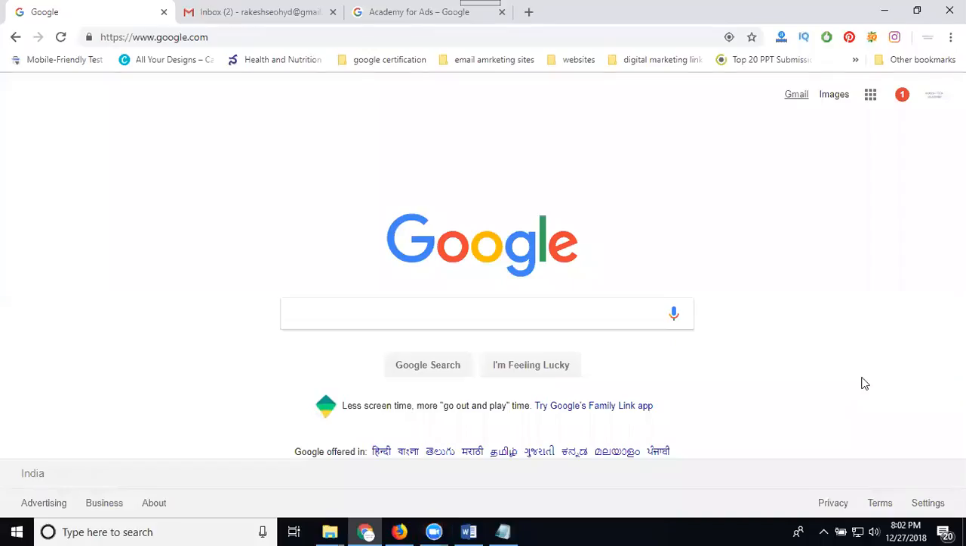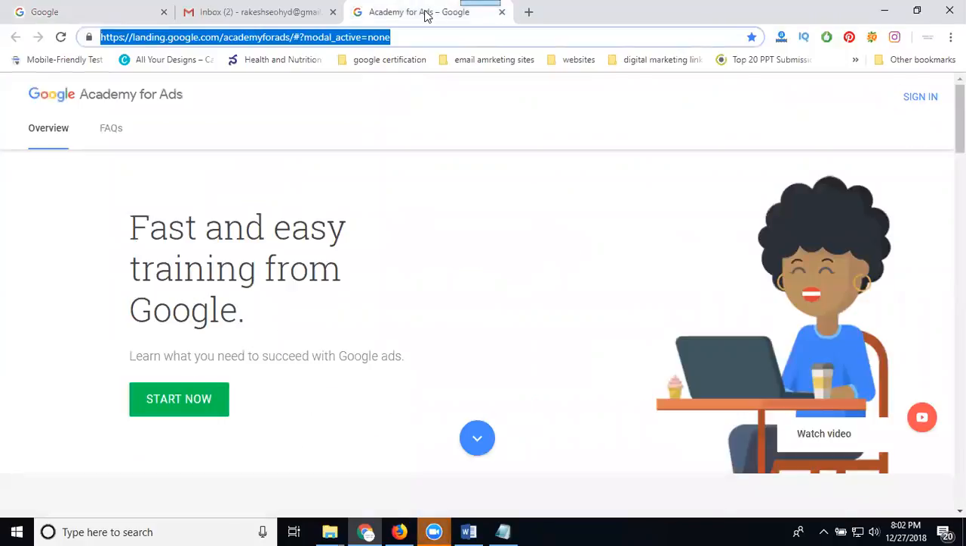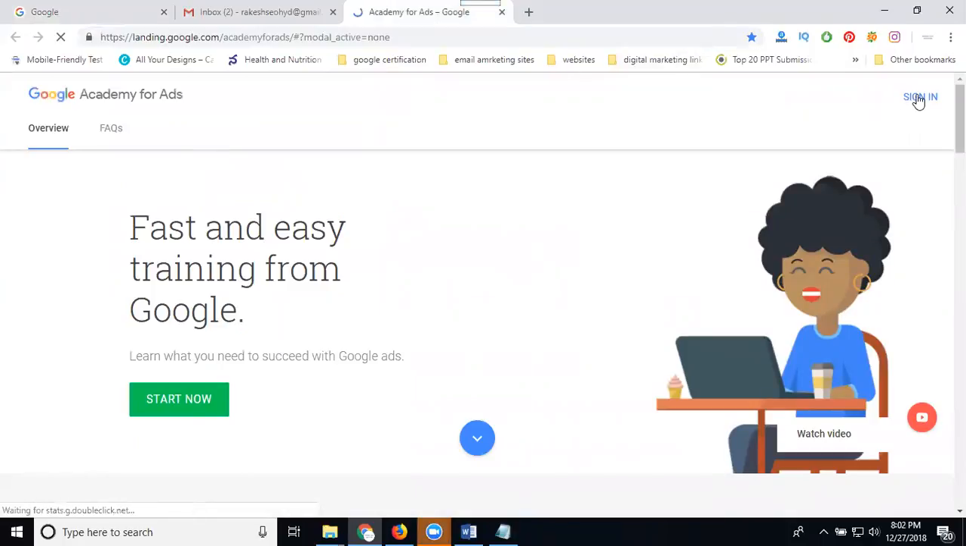So here, if you are done with the digital marketing course and you start for any kind of digital certification, the first one you can do is the Google certification. This can make you a Google certified person. That is called Academy for Ads. First you can go to this URL and click sign in.